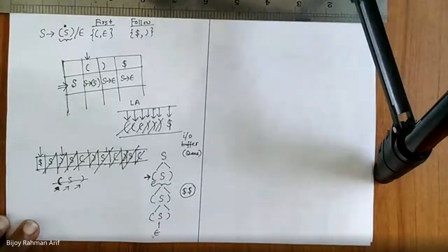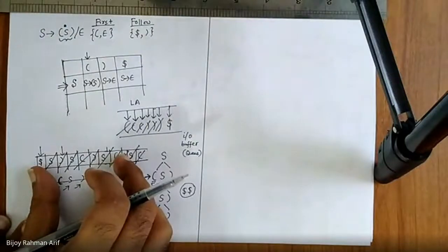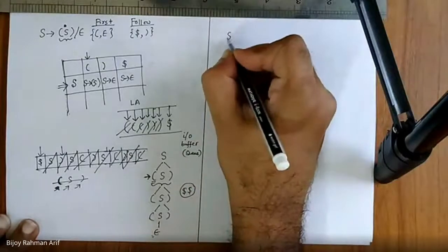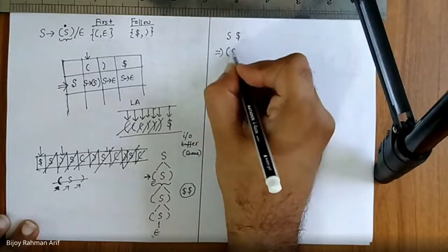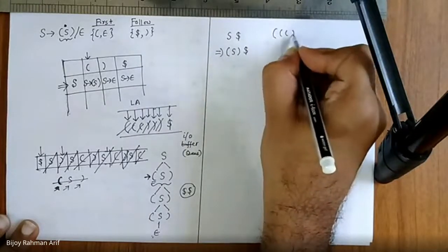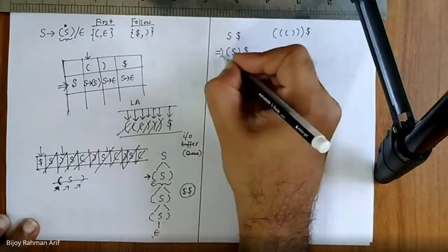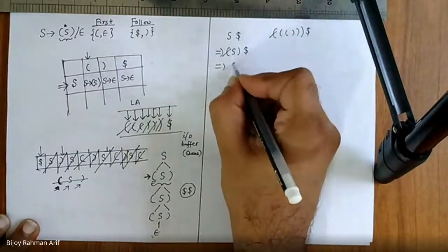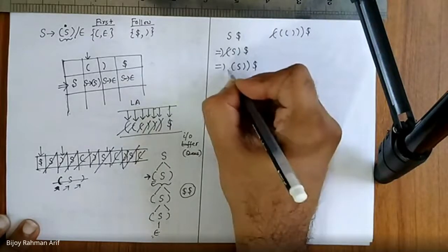In the Red Dragon book, they do this thing in this way. If you are not comfortable with stack structure, that would be fine. In the Red Dragon book, they use this way. So S dollar, then S derives to this dollar. Okay, now this one and this one match, so they cross out. Then S seeing open parenthesis, so this S becomes again this one dollar. Then this one matches.